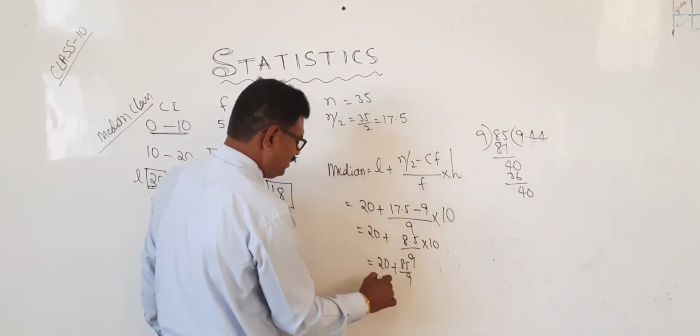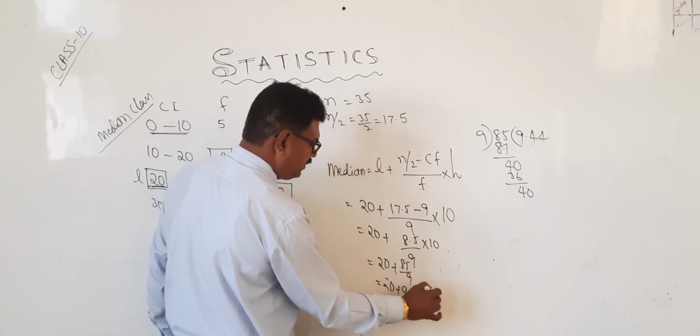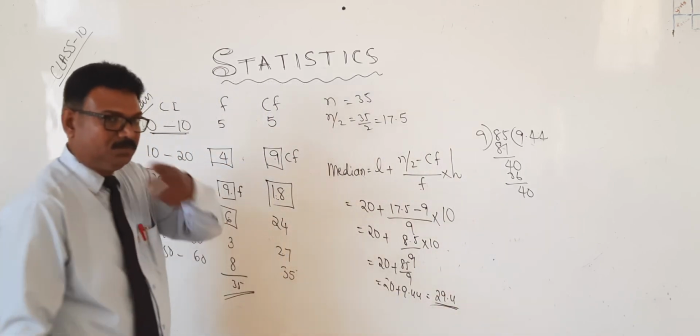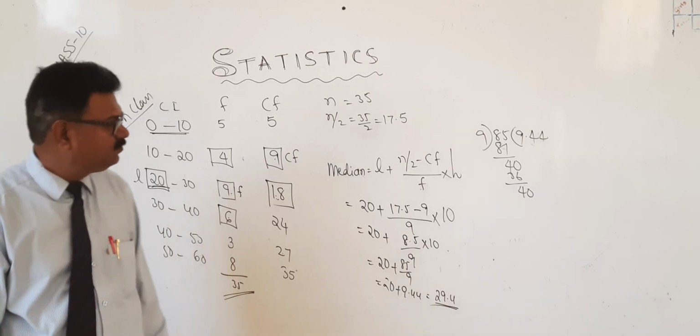Therefore, 20 plus 9.44 is nothing but 29.44. Like this we have to find out. Please take down.